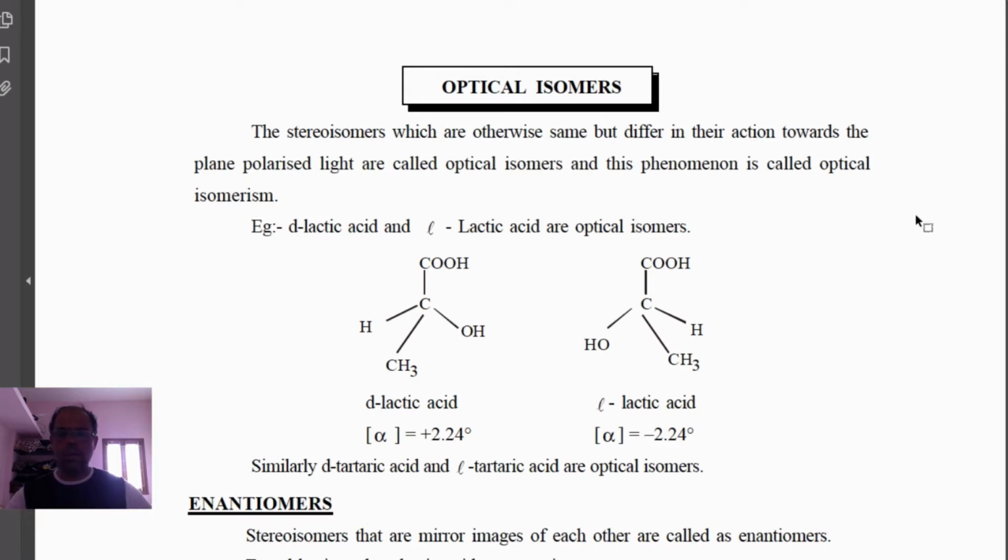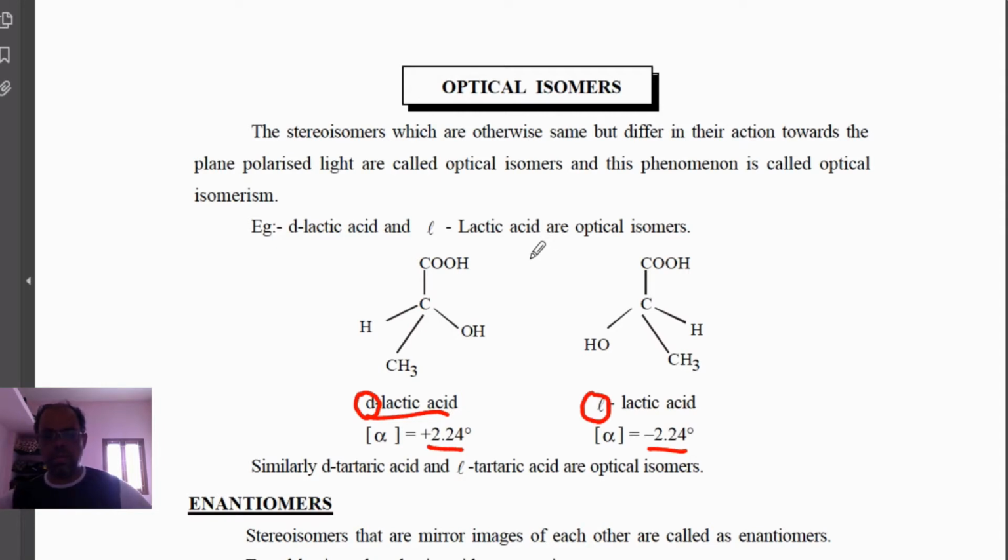This lactic acid has optical isomerism. This lactic acid rotates the plane of polarized light to the right side, so we give it the name dextrorotatory, D for dextrorotatory, and the one that rotates to the left side is levorotatory. So this one rotates to the right by plus 2.24 degrees, and the other rotates to the left. And this pair of compounds is called enantiomers.